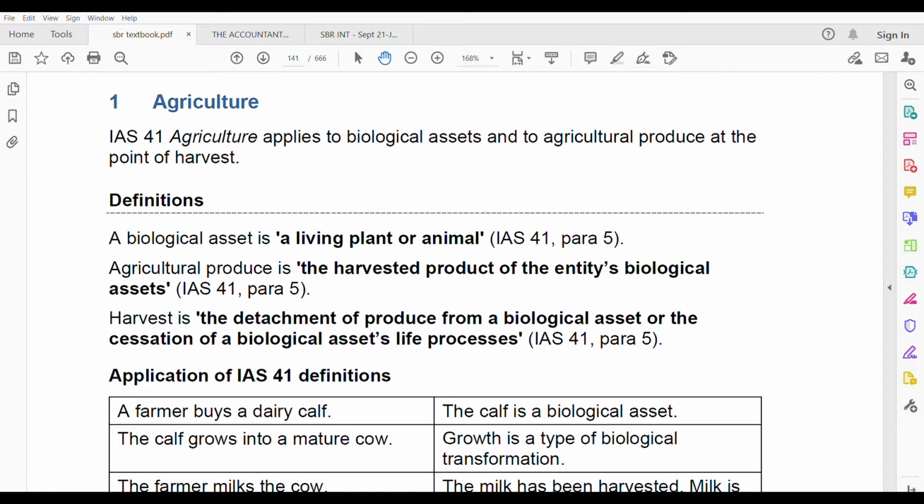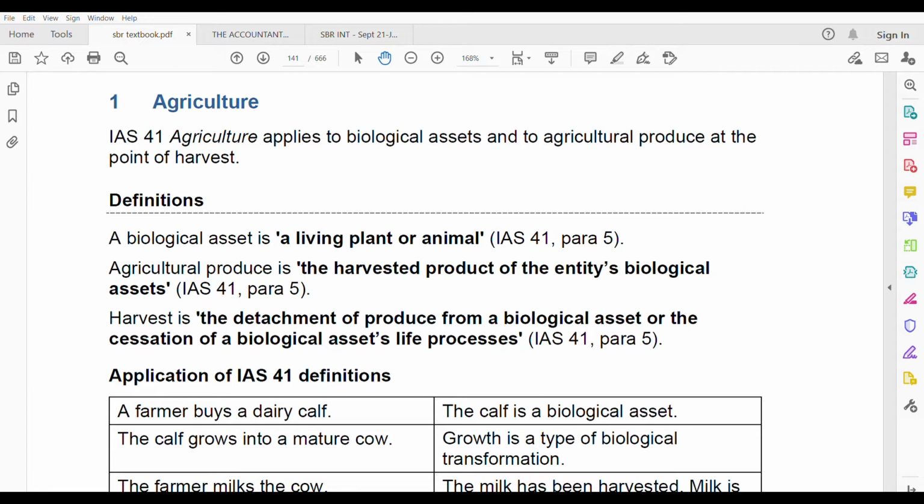Wherever the changes occur, I will tell you for that standard only. Because the syllabus didn't change widely, you don't have to panic. It is still the same syllabus, still the same things. Only a few areas changed. The changes are in IAS 24 related parties, IAS 19 employee benefits and this IAS 41.